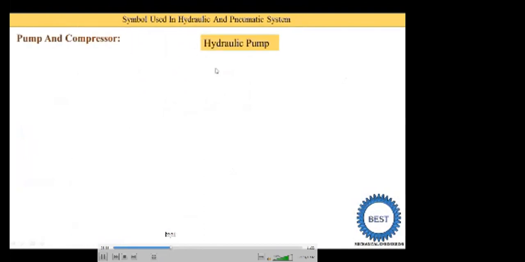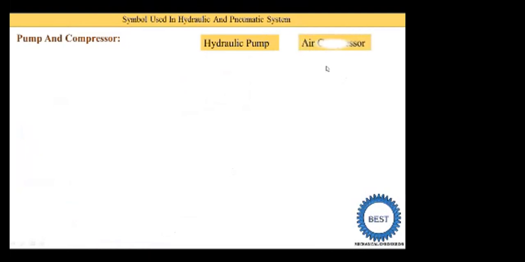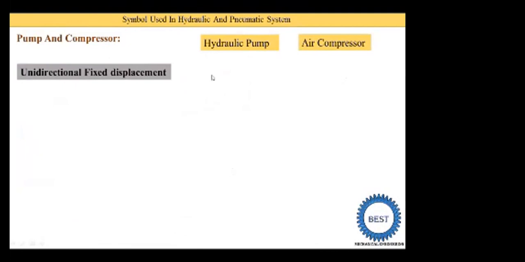So here you see, first we study the symbols of various types of hydraulic pumps. Then after, we study the various symbols of the air compressors. Now, you know that various types of pumps are available. So here the first type is the unidirectional fixed displacement pump. Unidirectional means that oil or air flows in only one direction. That is called unidirectional, and its displacement is fixed.